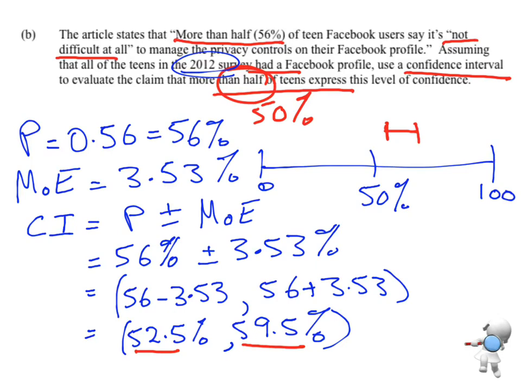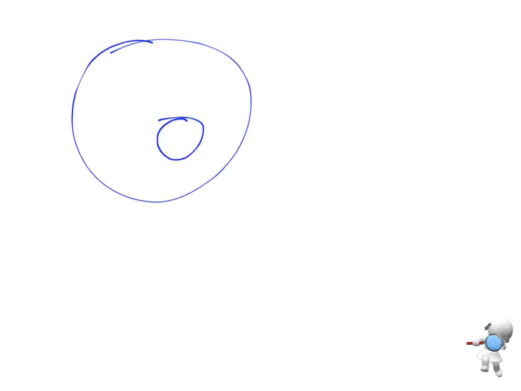So what does this mean? We need to interpret this confidence interval and then look at this claim, but we've got to interpret it first. So what is it that we've done? Remember, we've got our population and we are taking a sample from within that population, and we're using that sample proportion to estimate what the population proportion is.